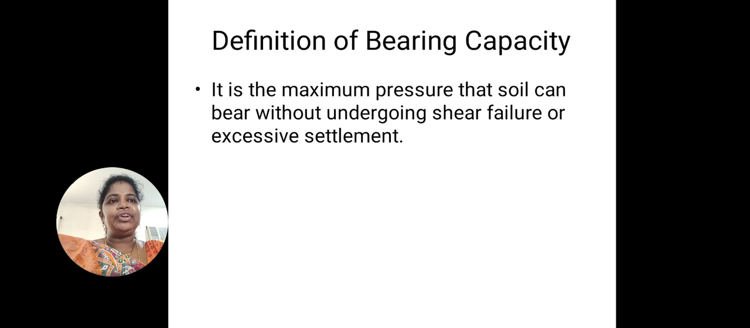And one more definition of bearing capacity is the maximum pressure that soil can bear without undergoing shear failure or excessive settlement. So this is the other definition for bearing capacity. Up to which pressure the soil can bear the load without any shear failure or excessive settlement, that can be considered as bearing capacity.